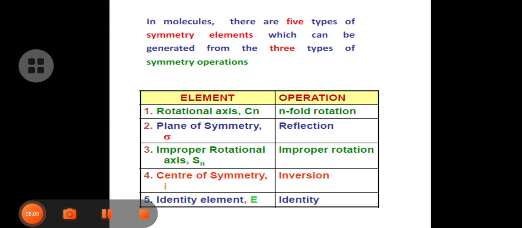This is the basic concept of symmetry of molecules. We'll take it further in the next class. Thank you, one and all.